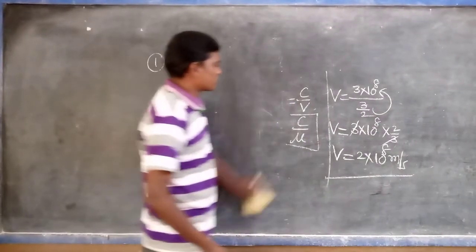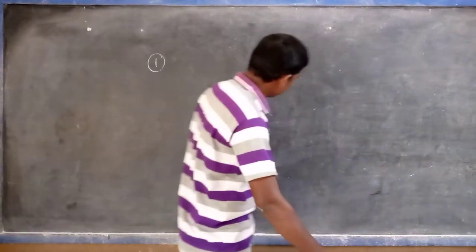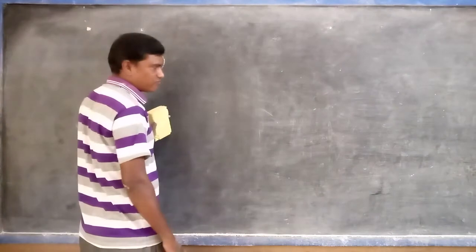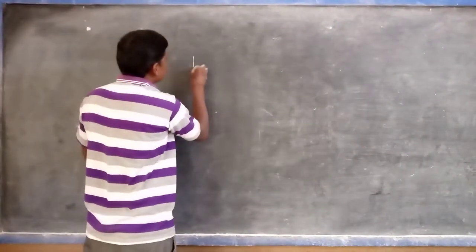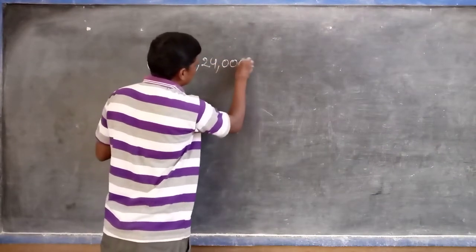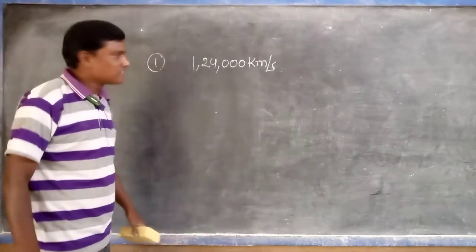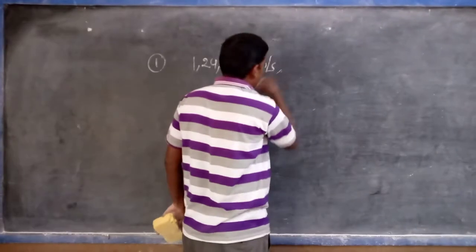Next, one more question we discuss this time. One more numerical: the speed of the light in diamond is 1,24,000 kilometers per second.